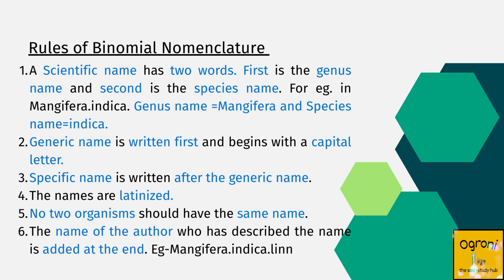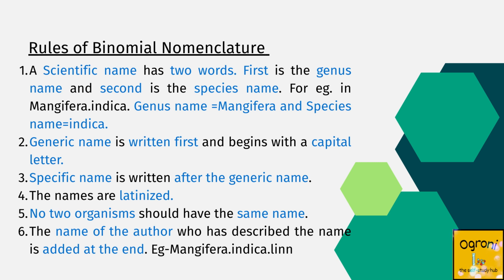Number 1. A scientific name has two words. The first is the genus name and the second is the species name. For example, Mangifera indica. Mangifera is the genus name and indica is the species name.